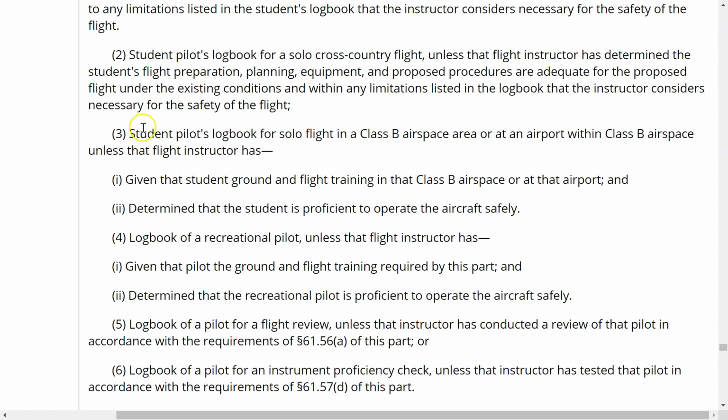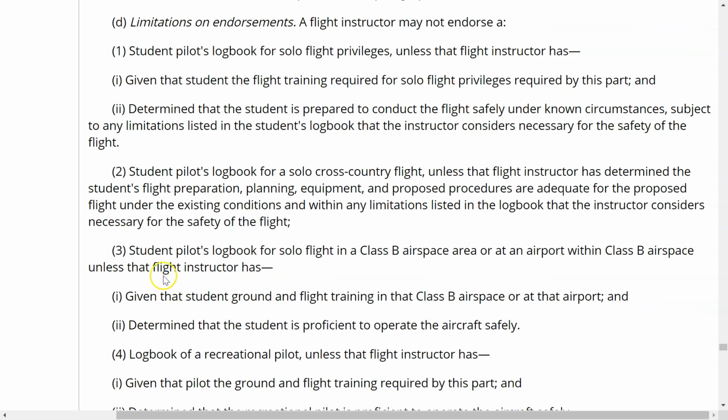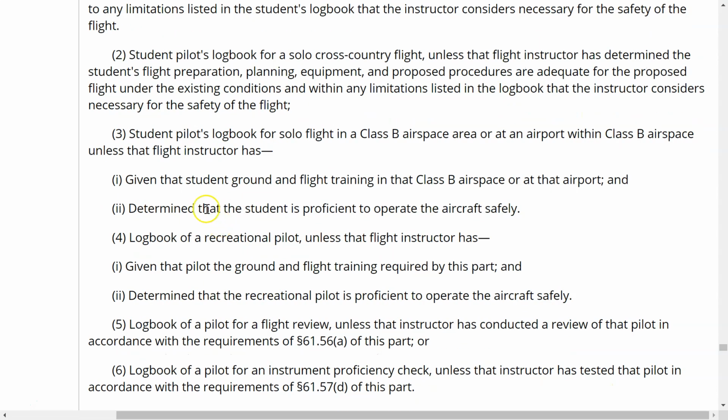Number 3, go back up to the top. A flight instructor may not endorse a student pilot's logbook for solo flight in a Class Bravo airspace or at an airport within Class Bravo airspace unless that flight instructor has given the student ground and flight training in that Class Bravo airspace or at that airport and determined that the student is proficient to operate the aircraft safely. And this is exactly what's mentioned in 61.95 Alpha and Bravo, where Alpha is the airspace and Bravo is the airport. So next to 3, put 61.95 Alpha and Bravo, and that would help with that.